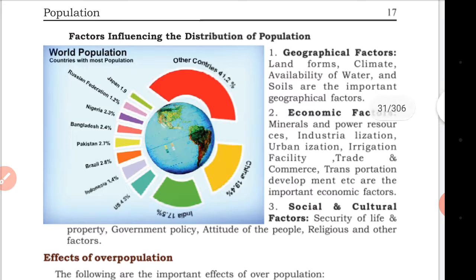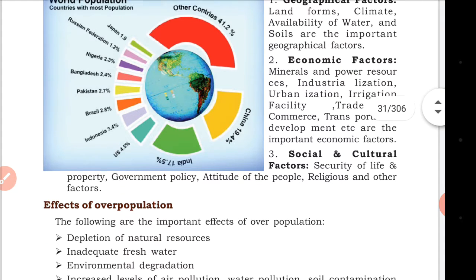Geographical factors: landforms, climate, availability of water, and soils are important geographical factors. What are the important geographical factors? The land, the availability of nutrition, agriculture, water facility, the soil, and the climate, whether it is a good climate or a bad climate, heavy rainfall, that influences.